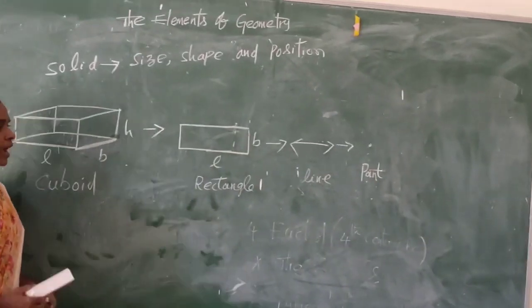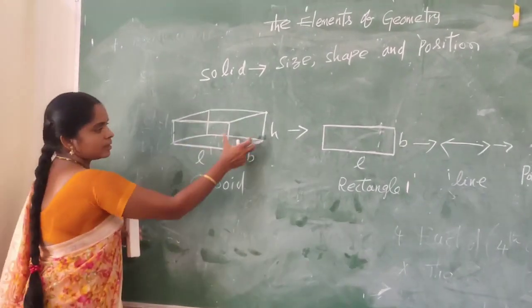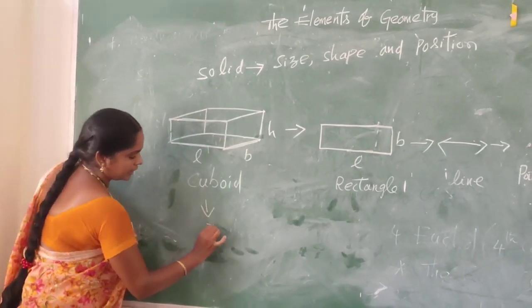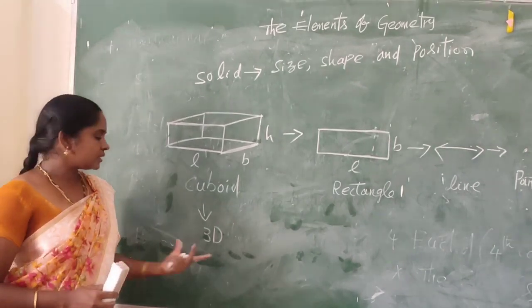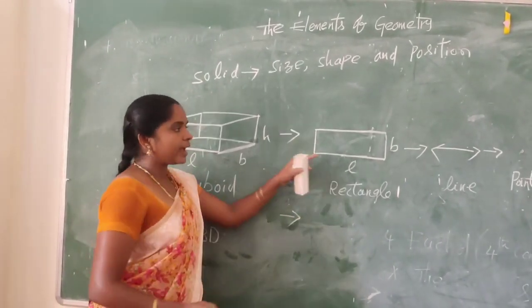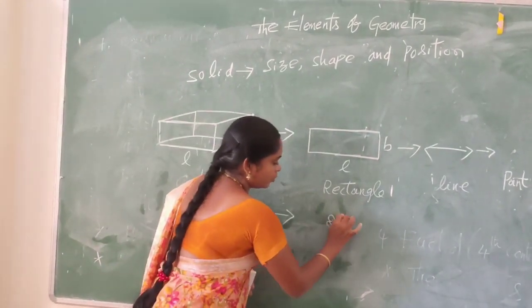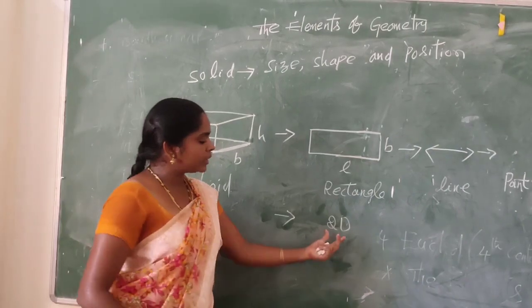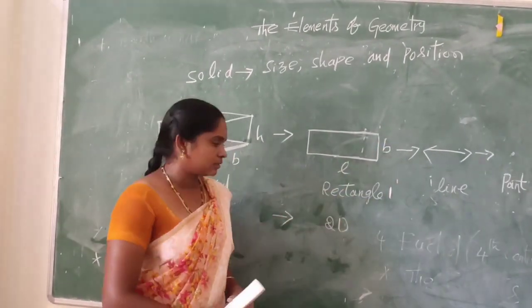So, first we have the cuboid, which is a 3D figure. Next, the rectangle or surface is a 2D figure. 2D means 2-dimensional, that is length and breadth.